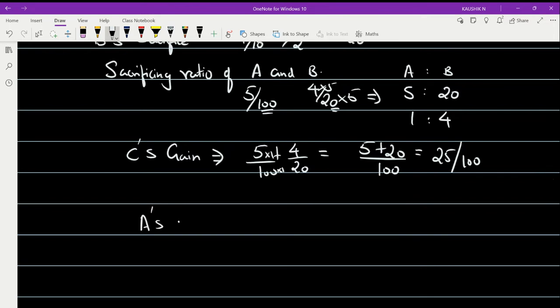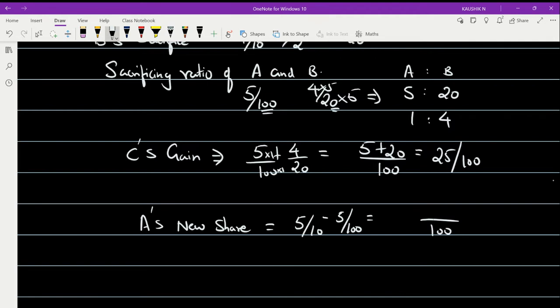Okay, so A's new share. I'm going to find out A's new share. A's old share was how much? 5 by 10. From this, the sacrifice should be eliminated. Minus the sacrifice, which is 5 by 100. So when I take LCM, it becomes 100, right? So for this, I need to multiply into 10, so 50. Am I right? Yes. So the LCM will be 100.